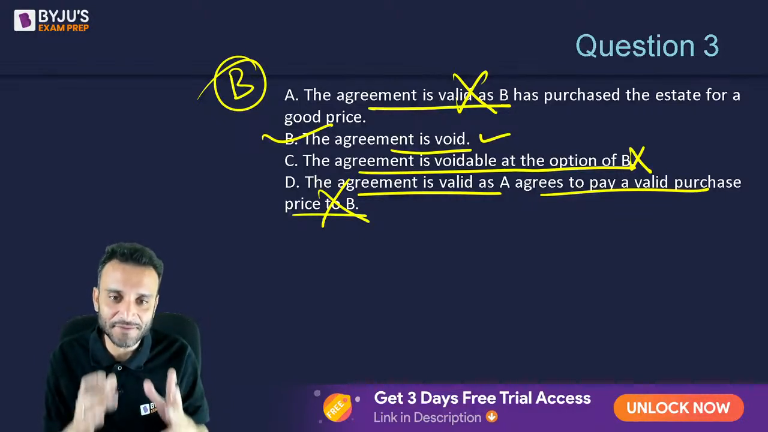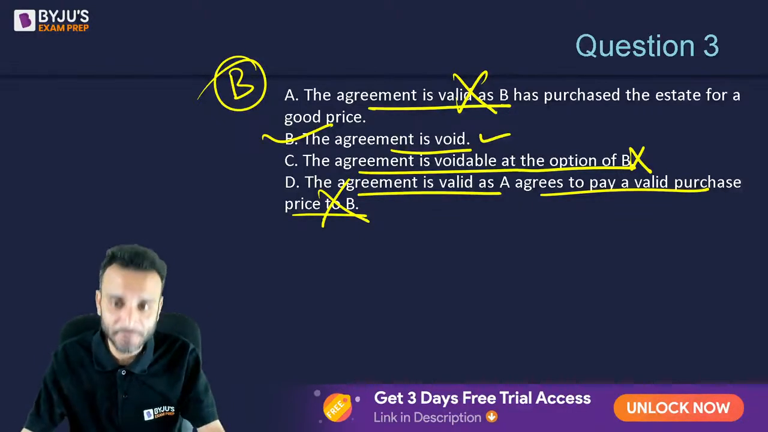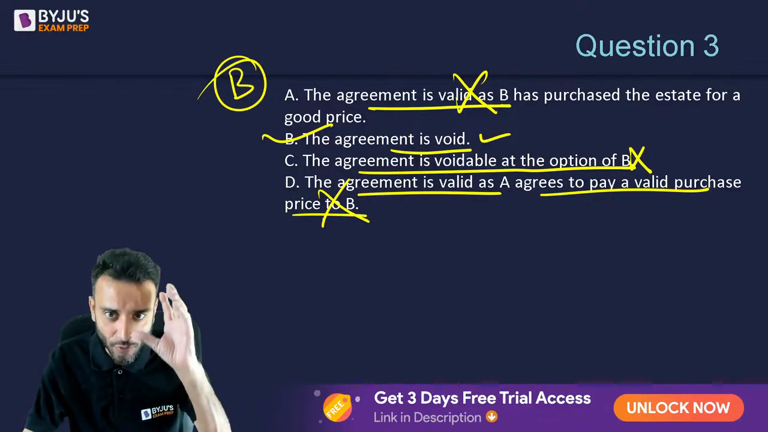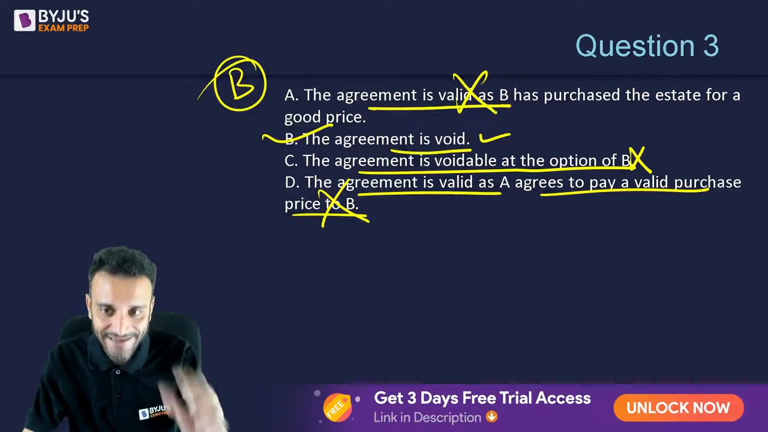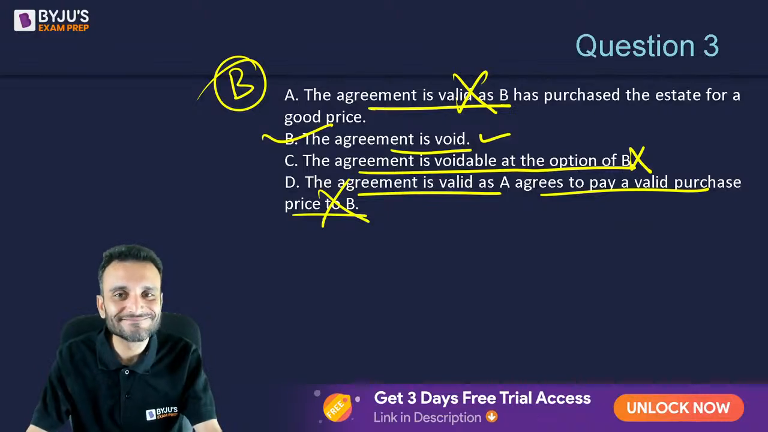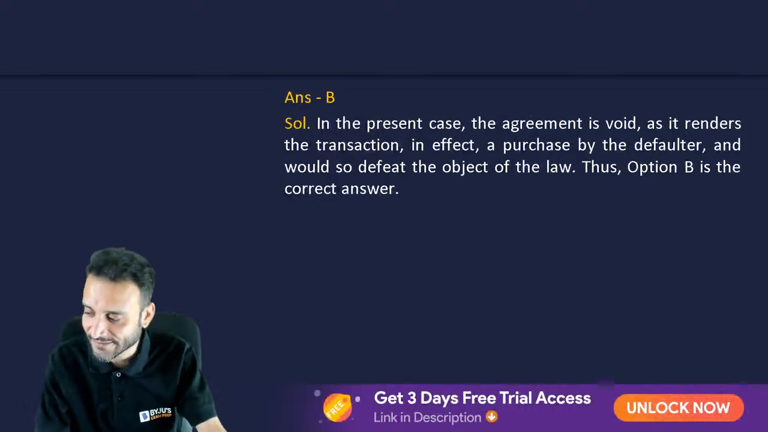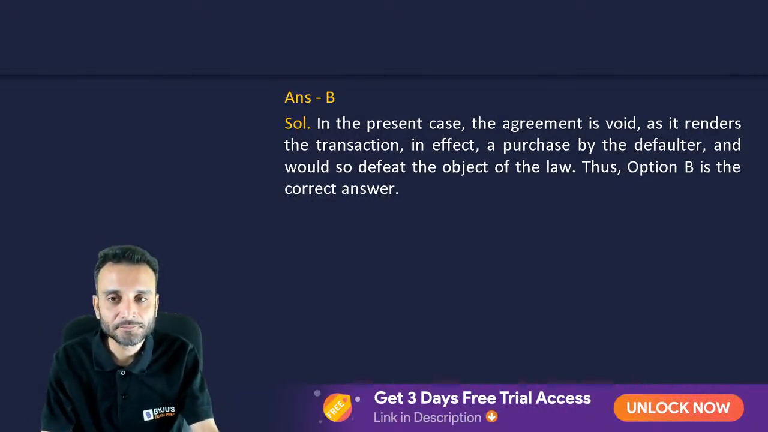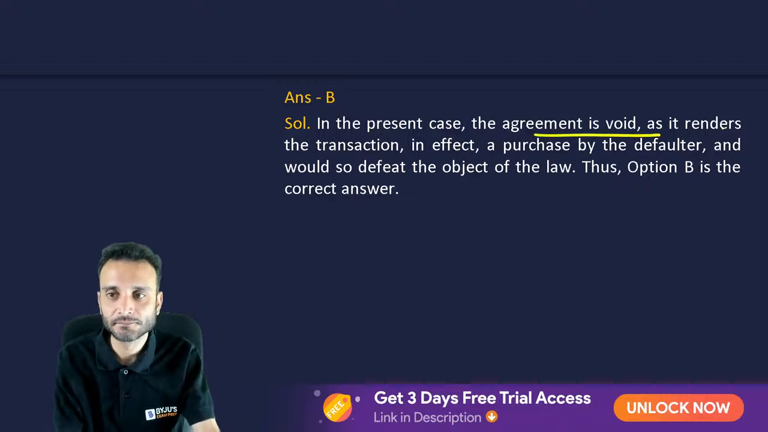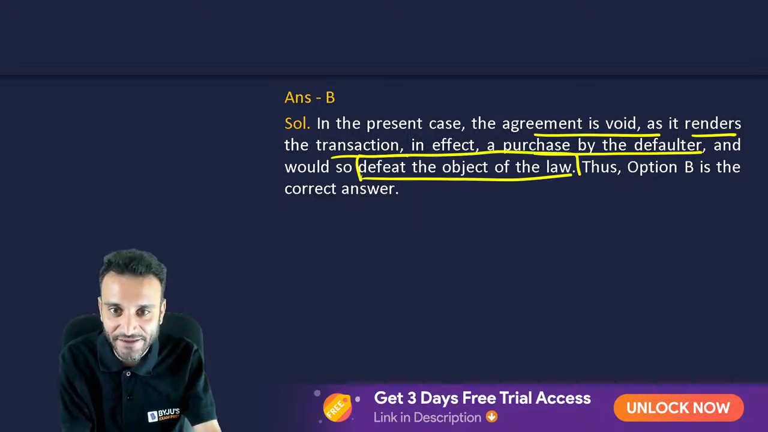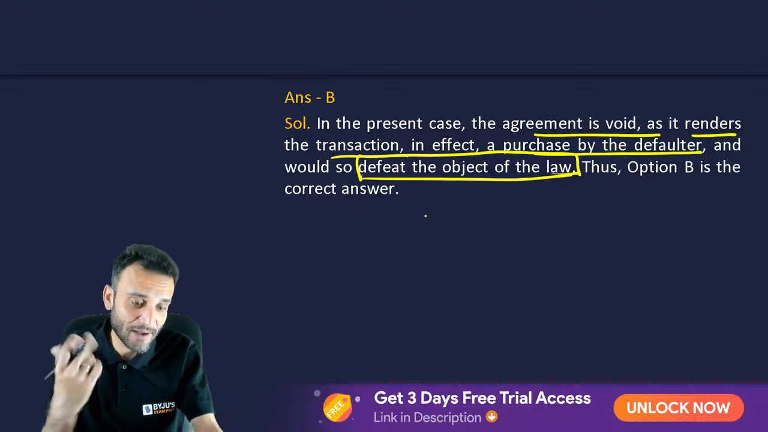So whenever you see such questions, what do you have to do? You have to do one simple thing: read the principle, look at the facts, and the work is done. Is that clear? Is that clear to everyone of you? Okay? Fantastic. See what the answer is. This agreement is to defeat the objective of the law, that I cannot buy my property.